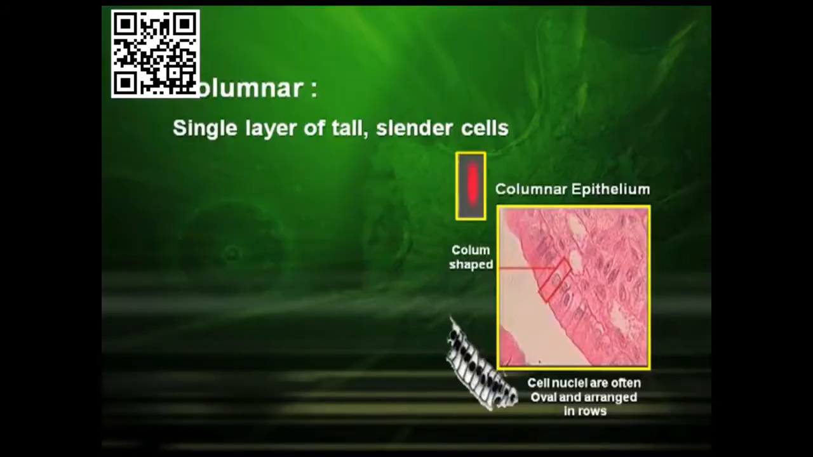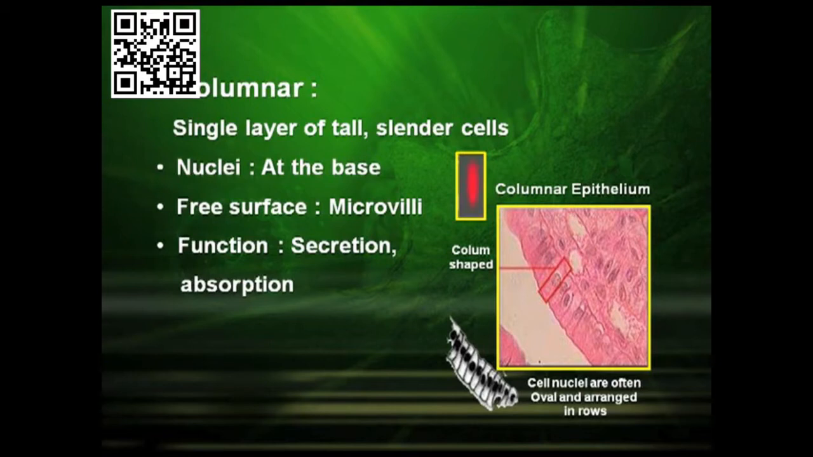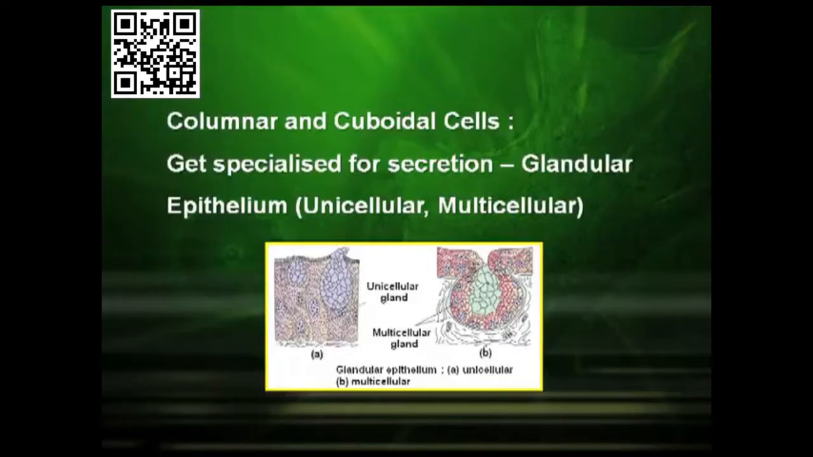Columnar epithelial tissue. They are made up of single layer of cells and they are slender cells. The nuclei are found at the base and the free surface has structures called microvilli. From the name only you can make out that these are columnar shaped and their function is secretion and absorption. They are found in the lining of stomach and intestine. The columnar and cuboidal cells get specialized and act as glandular epithelium. They may be unicellular as well as multicellular.